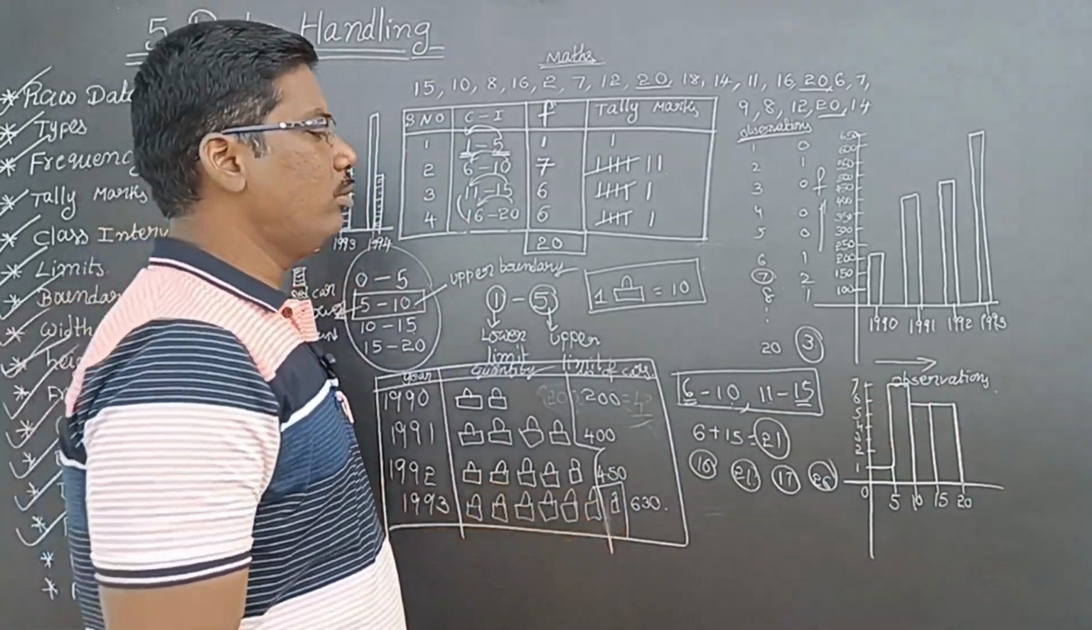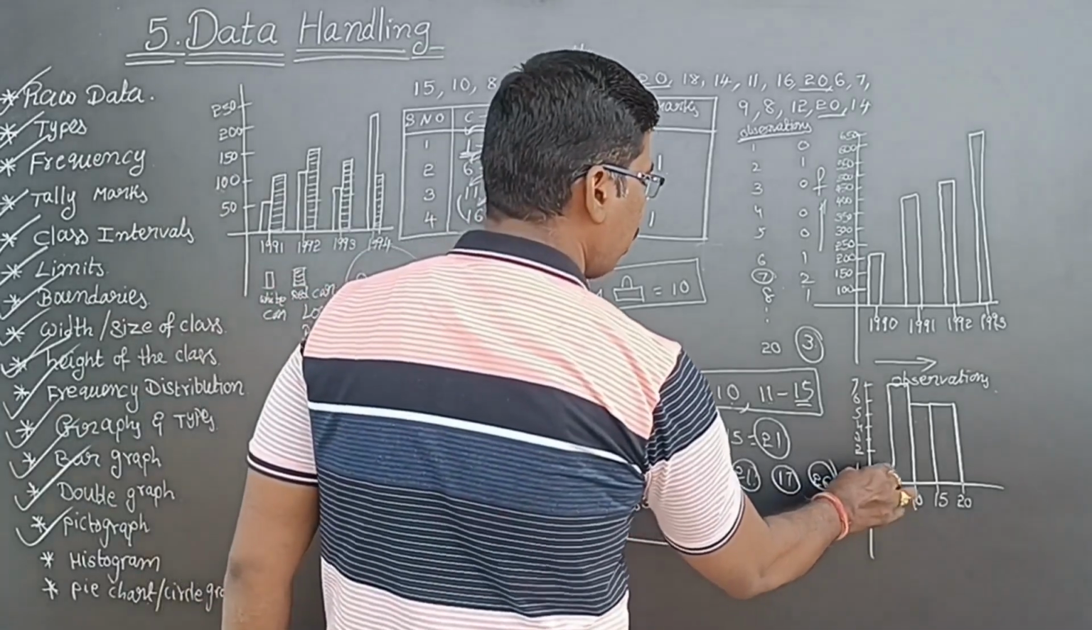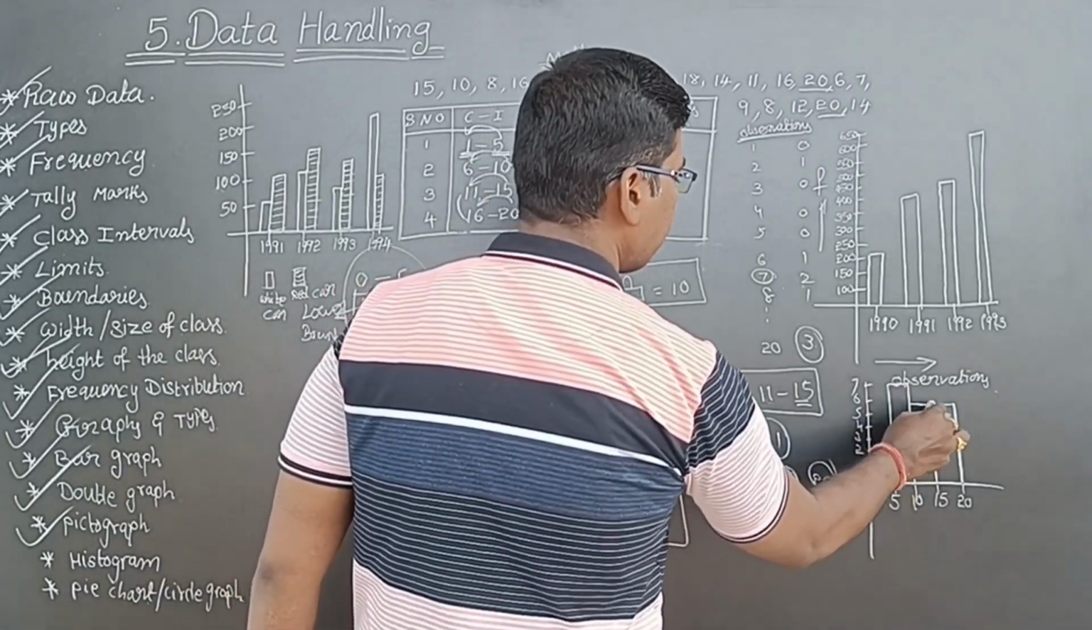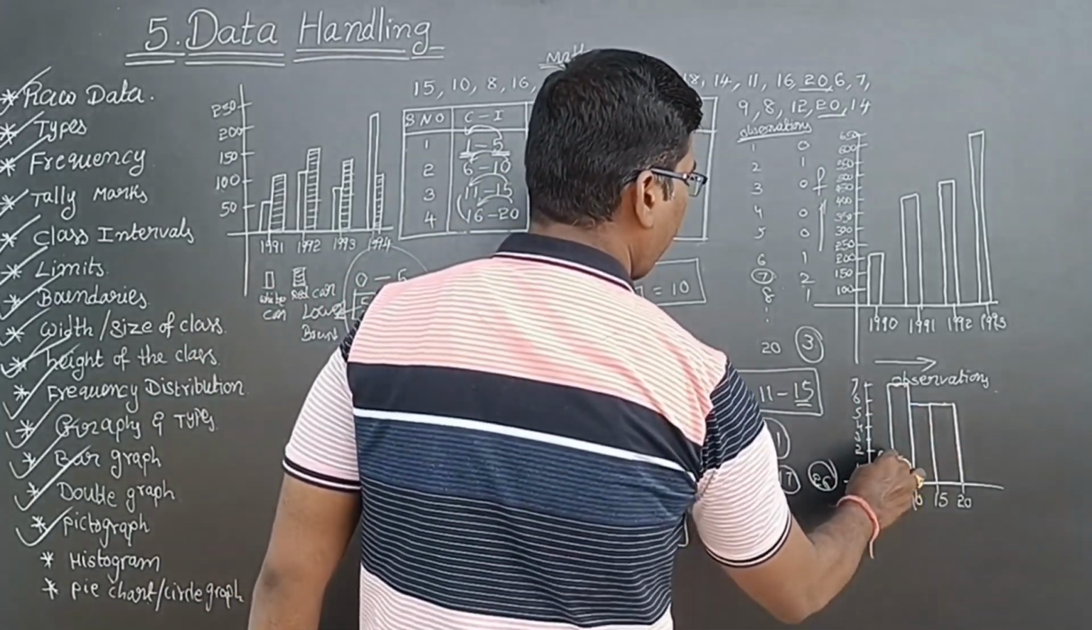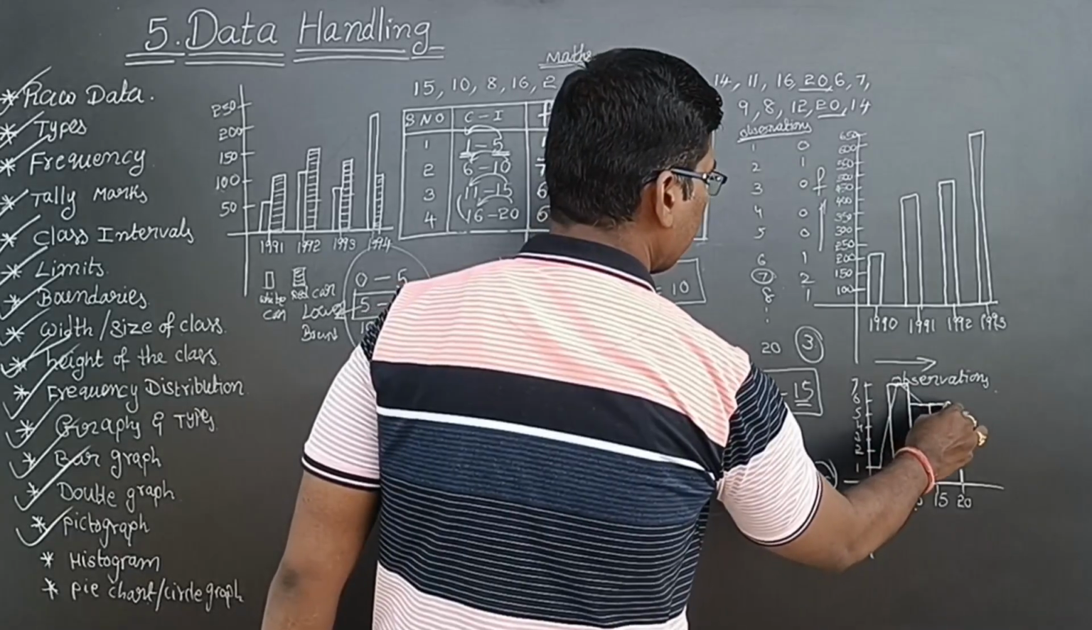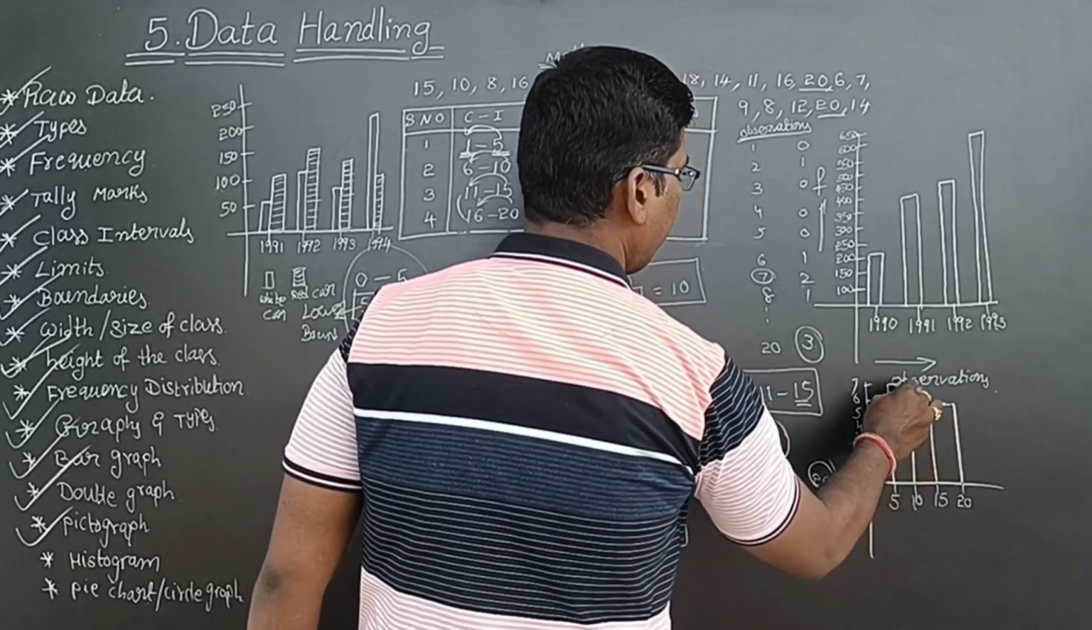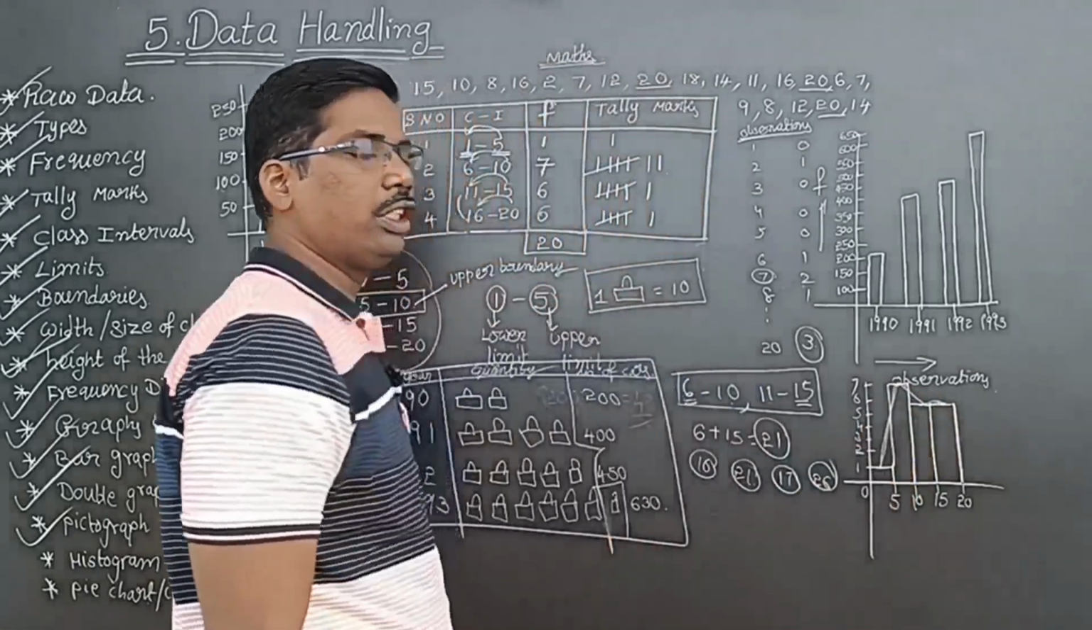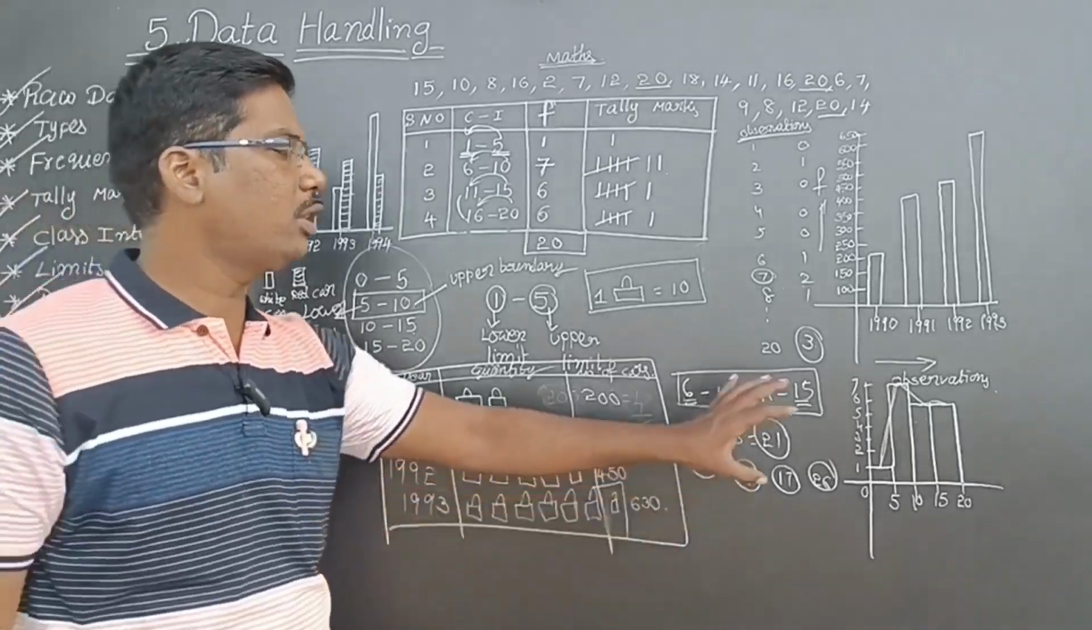In the histogram, if you mark the midpoints and draw a smooth curve, that is called a frequency curve. So this is called histogram.